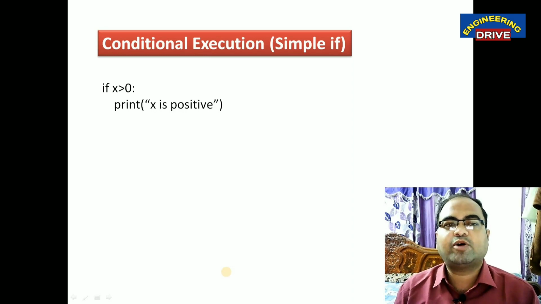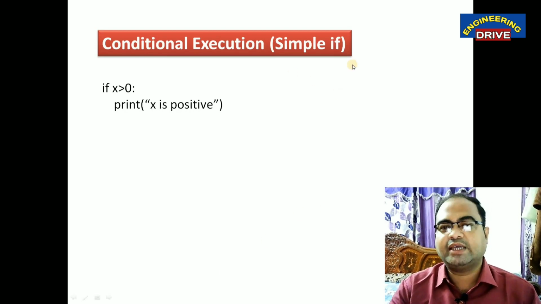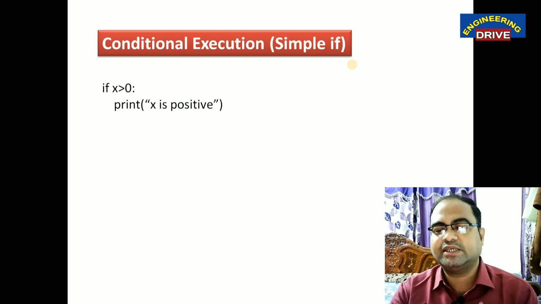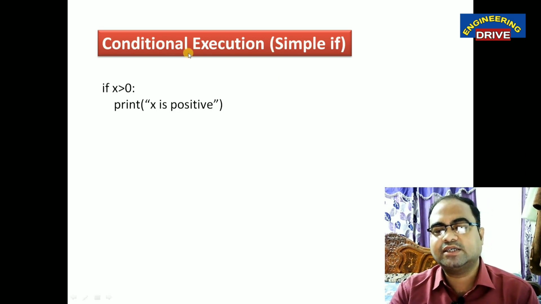The first type of selection statement that Python supports is conditional execution, or in simple words we can call it a simple if. I think many of you have an idea how simple if works in C, C++ or even Java. The only difference here is the syntax.